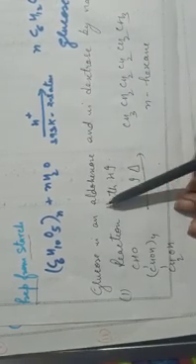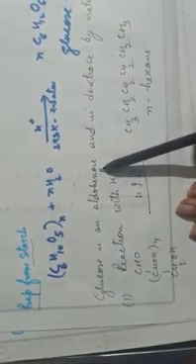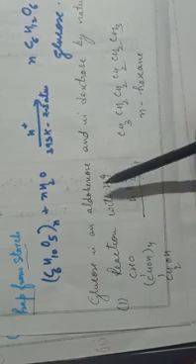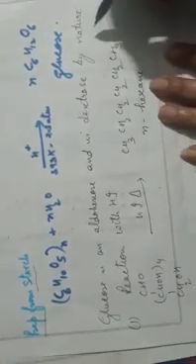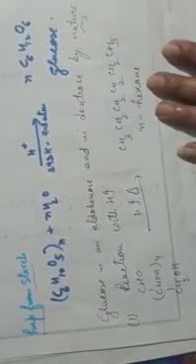Now, glucose is an aldohexose. What does it mean? Hex means 6 carbons and aldo means it has an aldehyde group, and it is dextrose by nature. Dextrose means that they are optically active compounds. If they rotate clockwise, then they are said to be dextrorotatory, like the behavior shown by glucose.